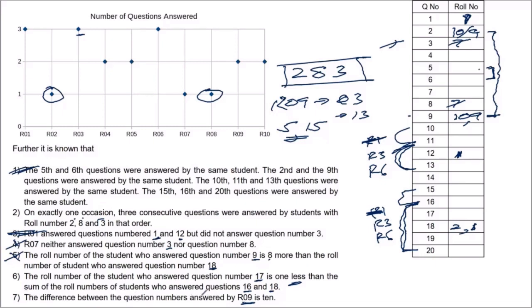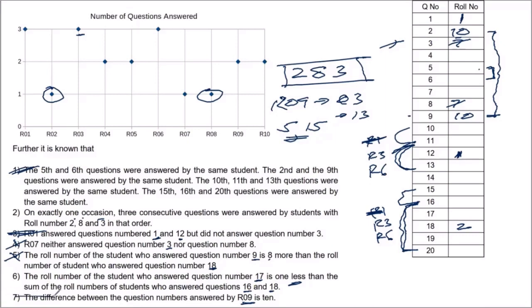The difference between the question numbers attempted by roll number 9 is 10. So we now know that question number 9 is attempted by roll number 10. Question number 2 is attempted by roll number 10. And question number 18 is attempted by roll number 2. Why? Because the difference has to be 8 as per statement 5. So this is a very nice breakthrough.